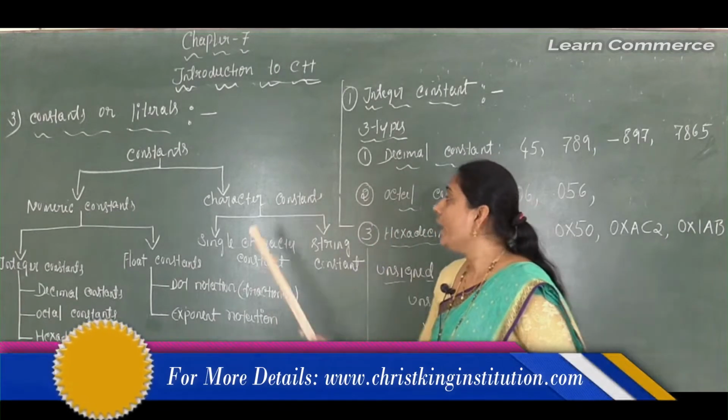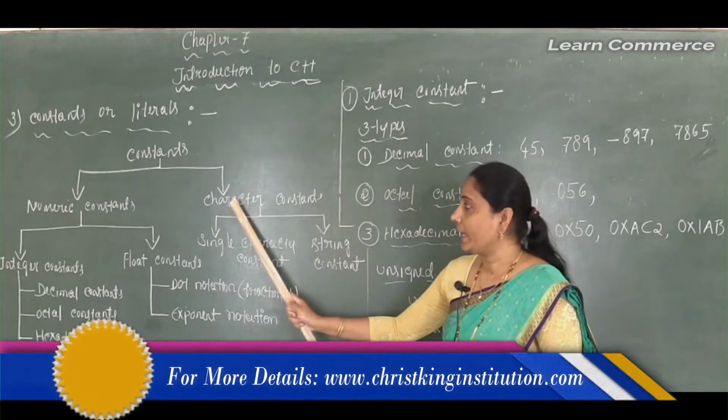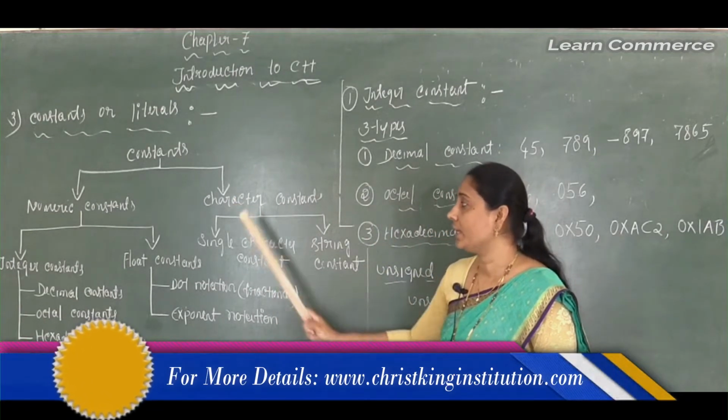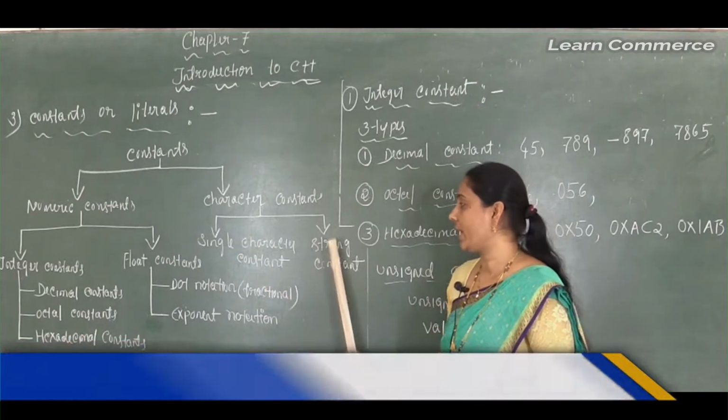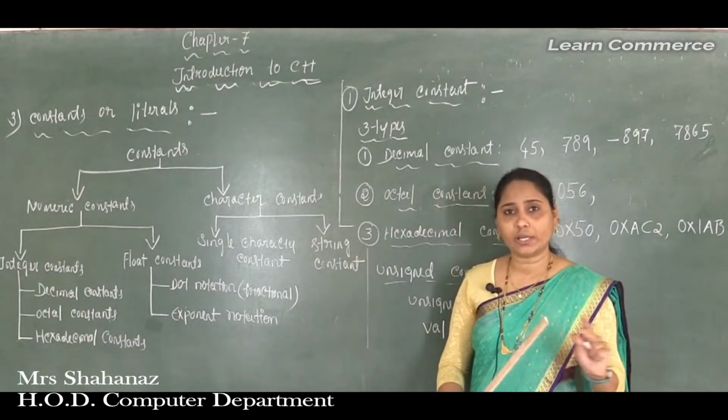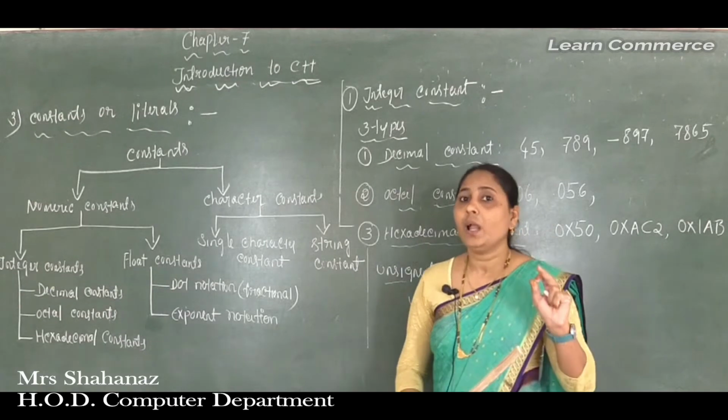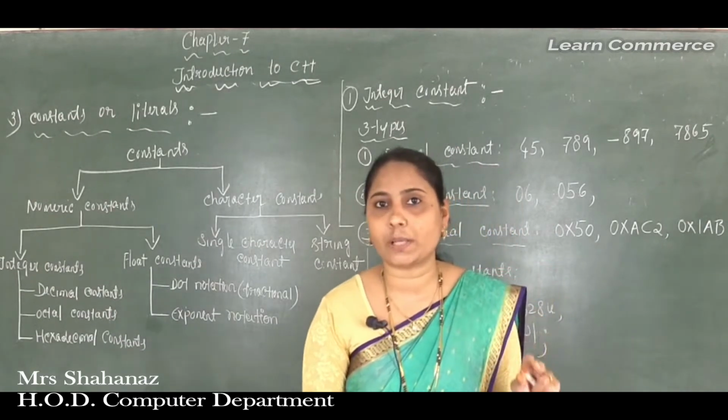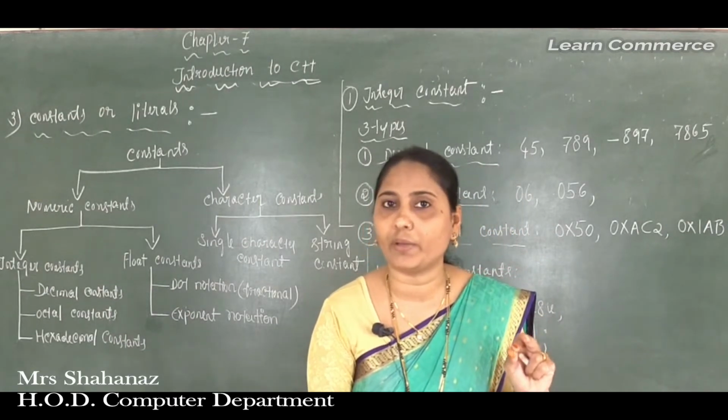Next, the character constant is classified as single character constant and string constant. So is the diagram clear? Shall we start the meaning of each constant one by one?